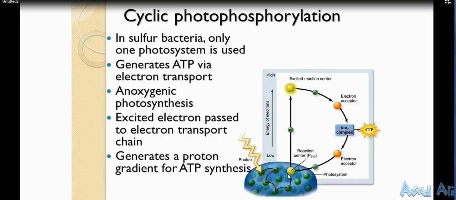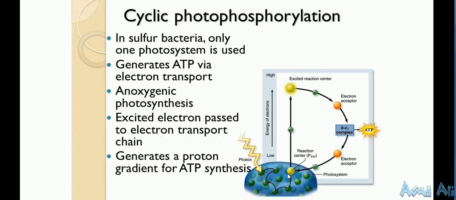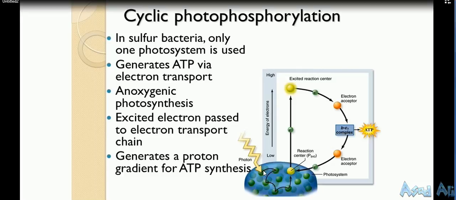In cyclic phosphorylation of bacteria, sulfur bacteria, there is only one photosystem unit, that is P840. In this photosystem, a similar pattern follows: the photon strikes the photosystem and the photosystem transfers into the reaction center. From the reaction center it goes on to an electron acceptor, and from this complex ATP is produced and chemosynthesis of ATP is done.